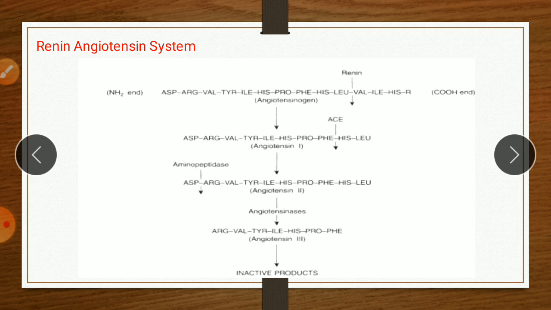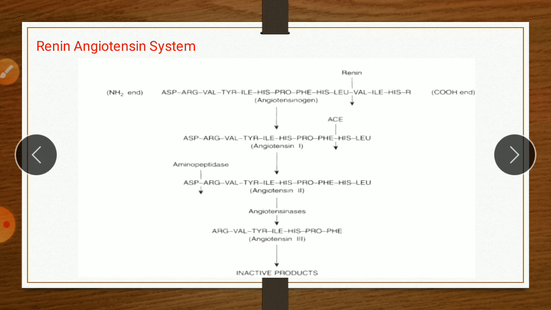Once again, in short, the starting material is angiotensinogen, which has 450 amino acids. Renin breaks the bond after the 10th amino acid to form angiotensin first, a decapeptide containing 10 amino acids. Then angiotensin first is converted into angiotensin second by the enzyme ACE, and angiotensin second is an octapeptide containing 8 amino acids. Then angiotensin second is converted into angiotensin third and then inactive products.